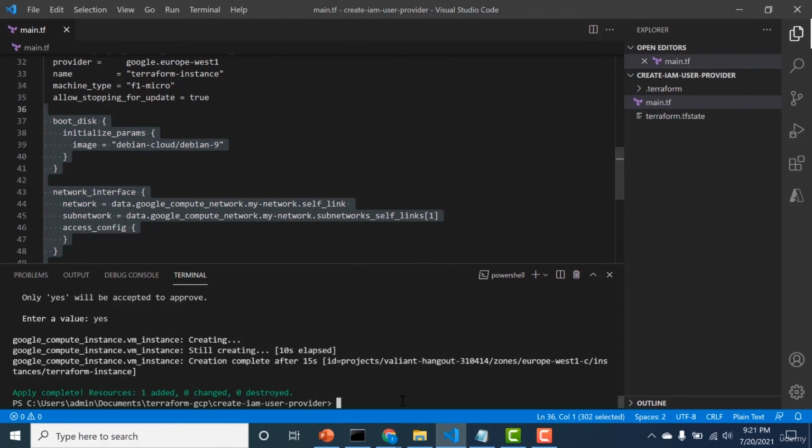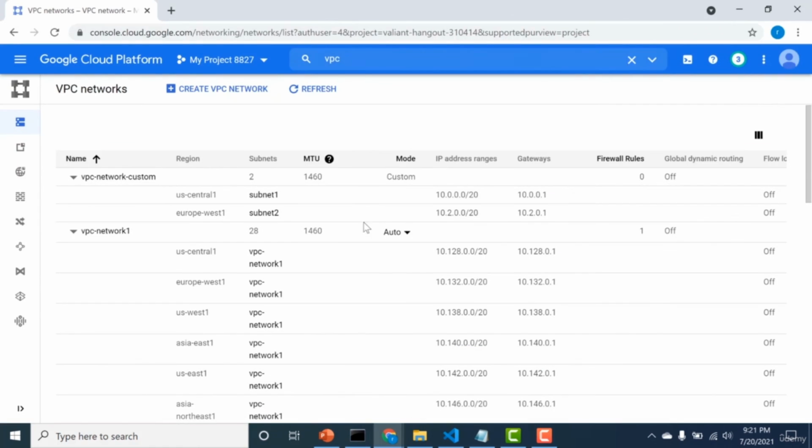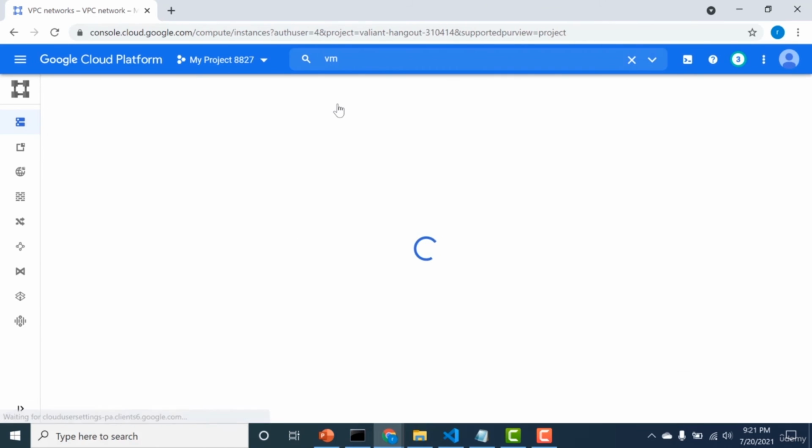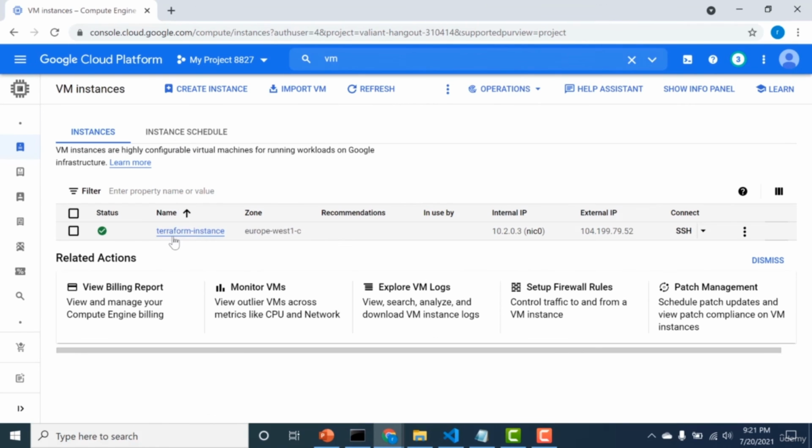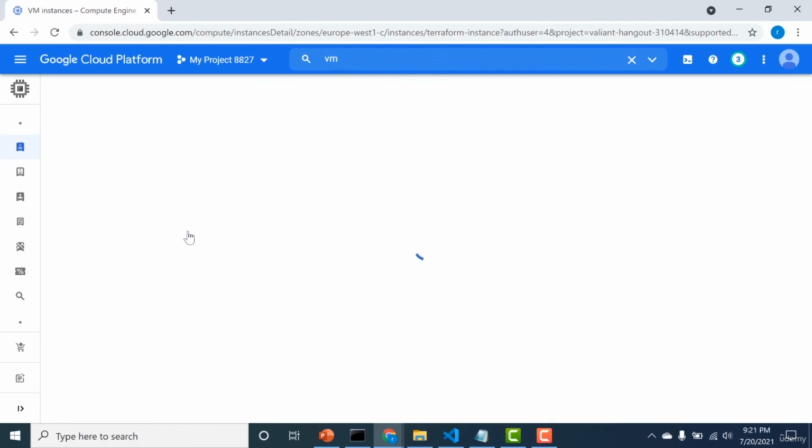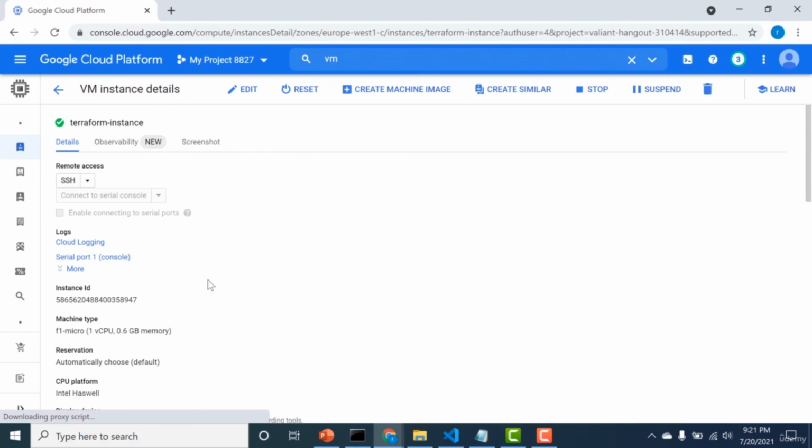You can see the resource has been created. So I go to my console again. Let me go to my virtual machine. You can see that my virtual machine has been created in Europe West 1C. So this was picked up from the provider. Again, let's just see if it's f1-micro because that was what we had provided in the configuration. You can see that it's an f1-micro as well. So this is how you can create an instance in Terraform.